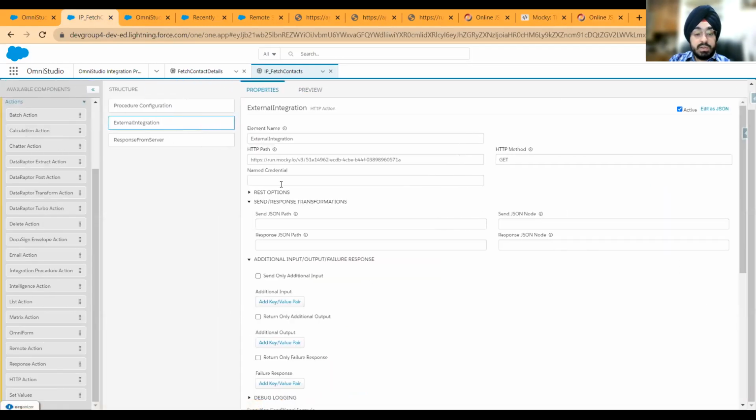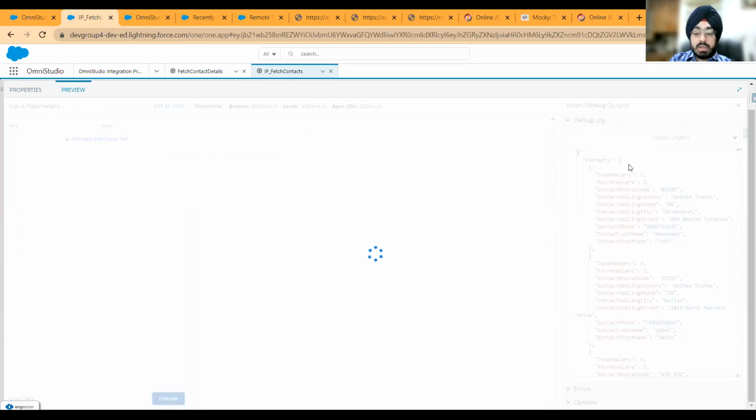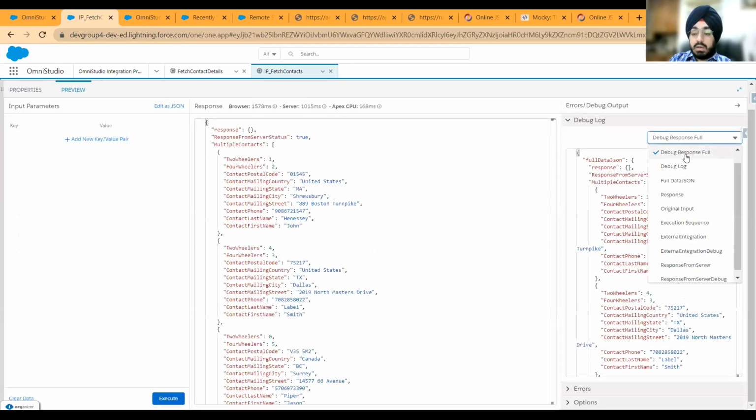All you've got to do here is come back to your HTTP action, come here in the response, the response JSON node. So you want to return contacts, but you want to return them as multiple contacts, basically reparenting the node, changing the node name, right? I'm going to come here and hit execute again. And now I will go back to my external integration.